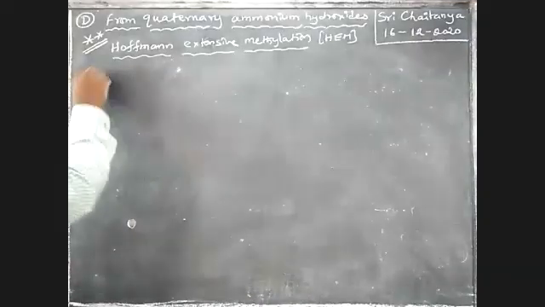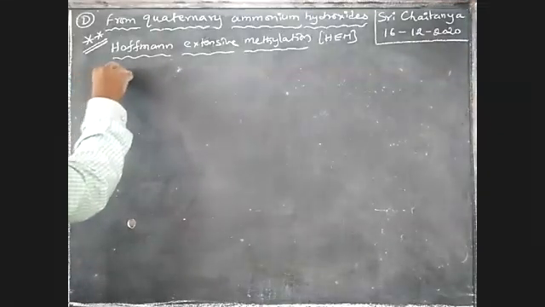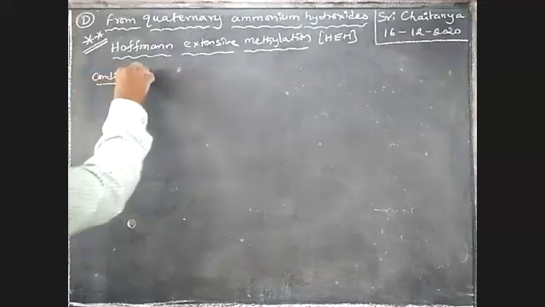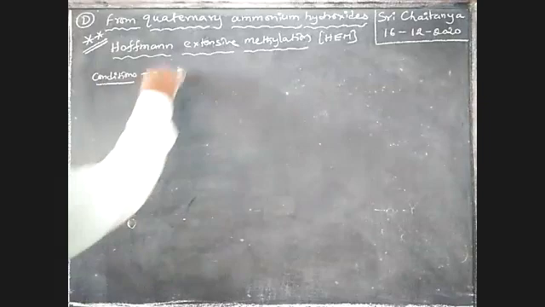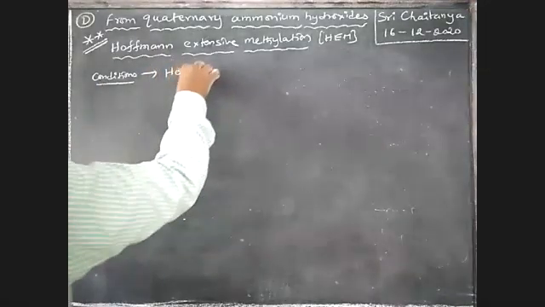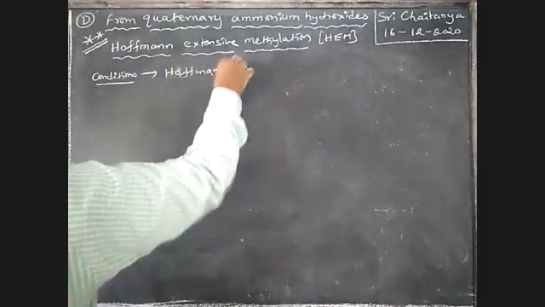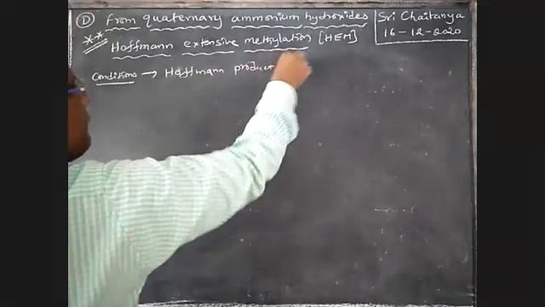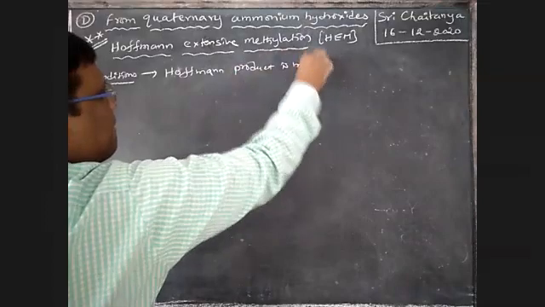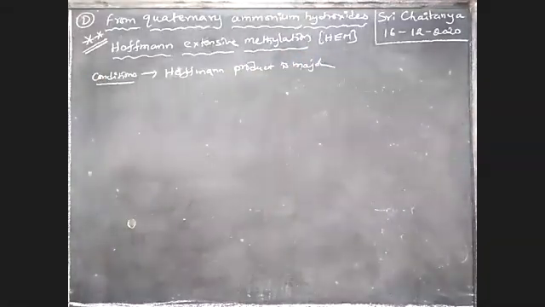Conditions here. What do we observe? Similar to the previous three cases, here also the Hoffman product is predominant. Hoffman product is the major one.